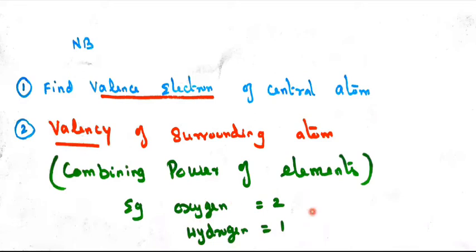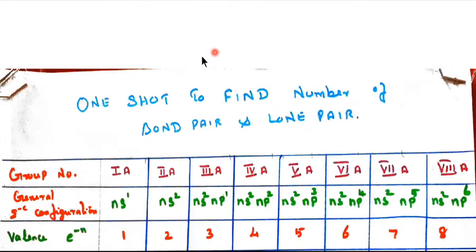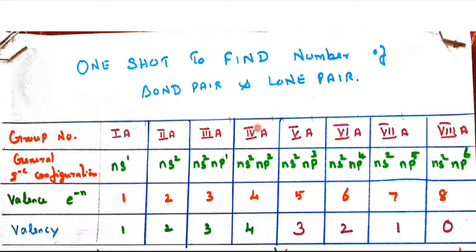For example, oxygen's valency is 2, so 2 electrons will be shared here. For hydrogen, only 1 electron will be shared with the central atom. So let us see the example, where in one shot we can find the number of bond pairs as well as lone pairs.